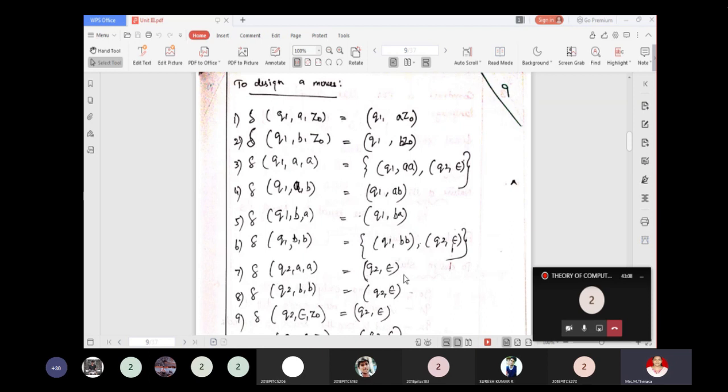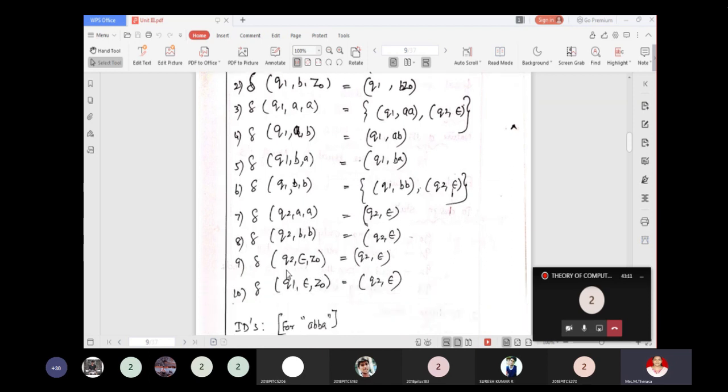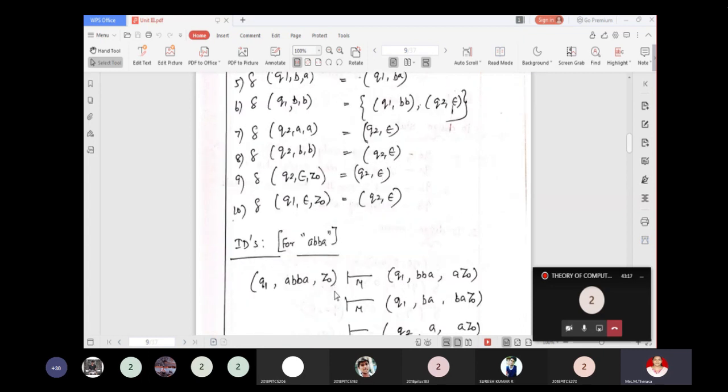So Q2 A A pop, Q2 B B pop, Q2 epsilon Z0 not pop, Q1 epsilon Z0 to Q2 epsilon Z0. So we'll see how it works for ABBA.